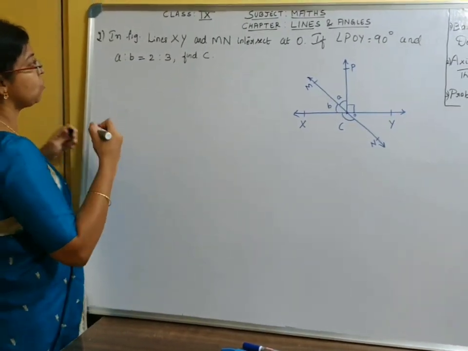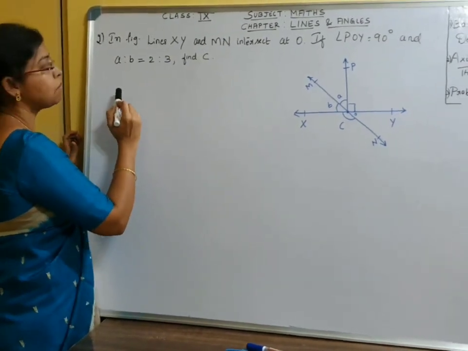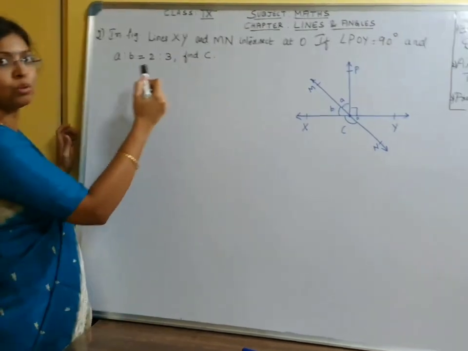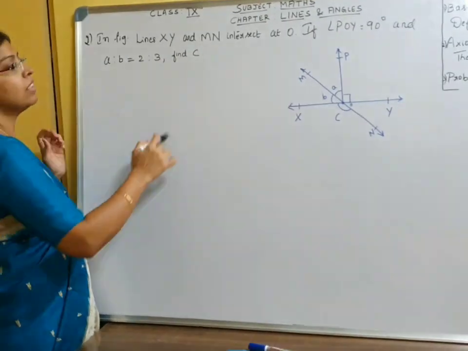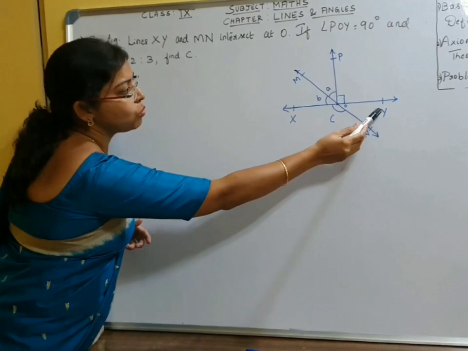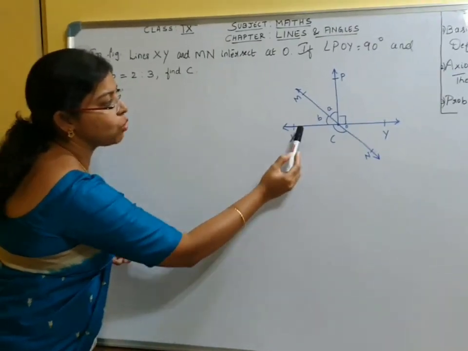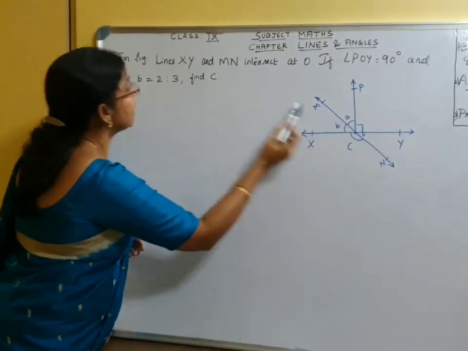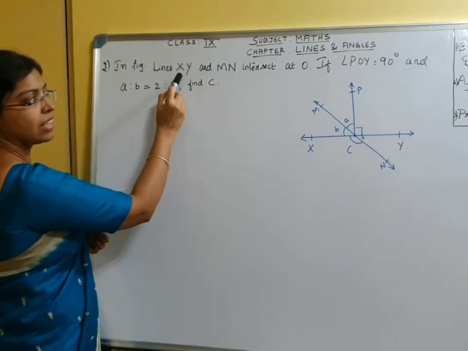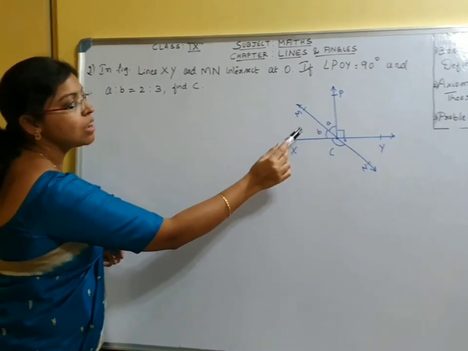So from the ratio, what do we understand? A is to B is equal to 2:3 is nothing but A by B is equal to 2/3, but they are not the actual values of A and B. Now, angle POY is 90 degrees. We know that XY is a straight line, so the angle formed on the line is 180 degrees.